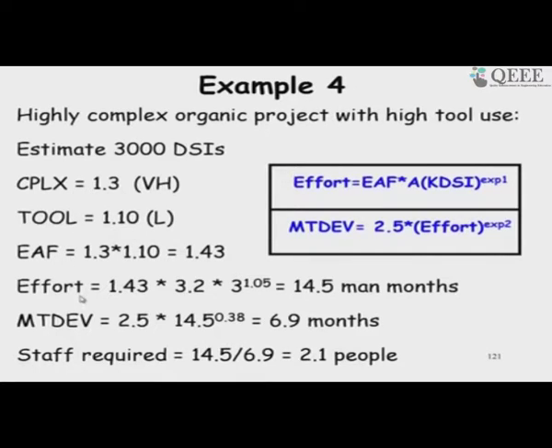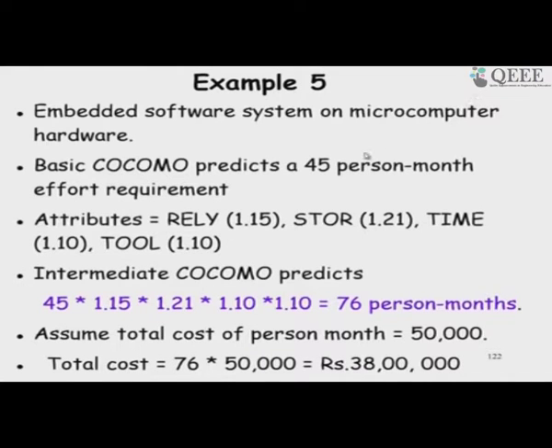Again we compute the effort here and development time here, and then we compute the values. Please try this out. One more example, embedded software, and here we have considered the different effort adjustment factors: reliability, storage, time constraint, tool use, etc.